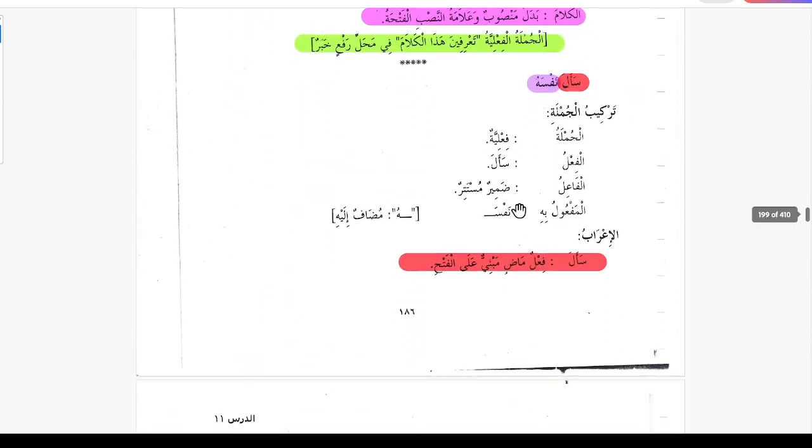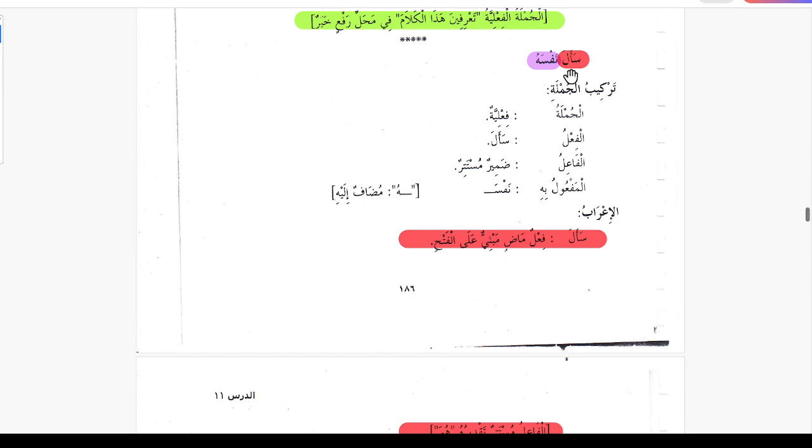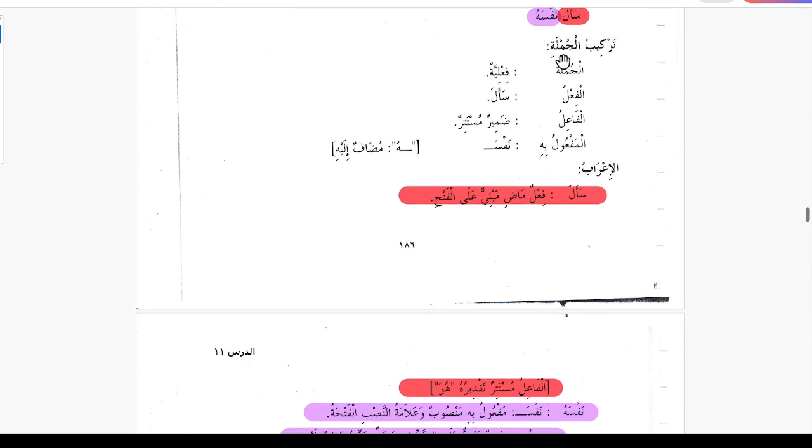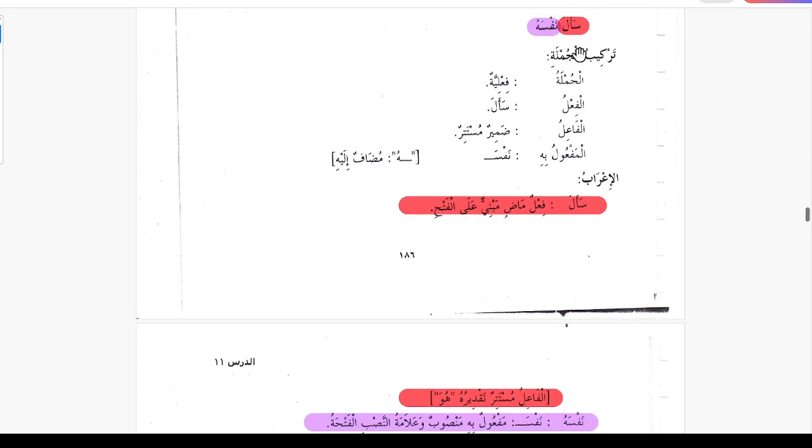Next sentence is sala nafsuhu, he asked himself. So this is starting from a verb with jumla fi'liya. Fi'l is sala, and fail is mustatir huwa. Al-maful bihi, nafsa is maful bihi plus mudaf, and hu is mudaf alayh. So sala is failum madin mabni al-fathi, and fail is damirun mustatirun taqdiruhu huwa.